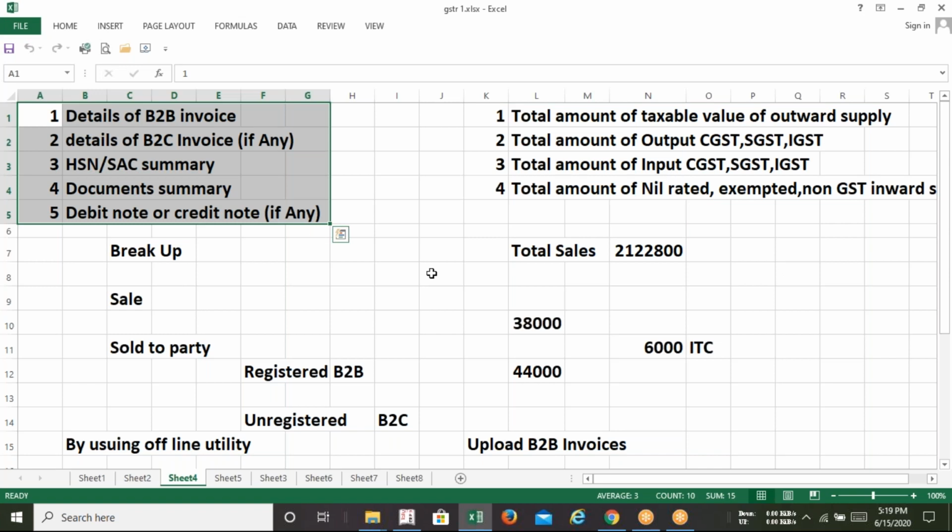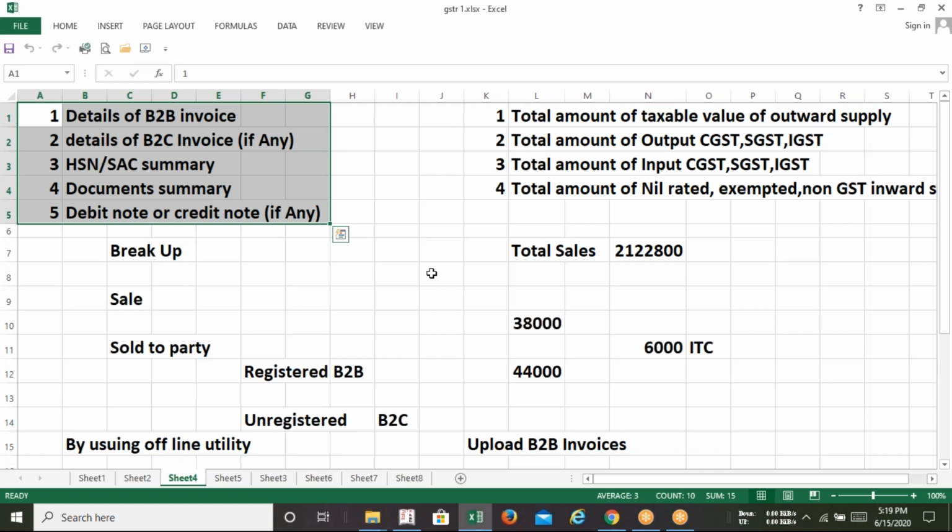Now the question arises: sir, if I am very new to GST as well as Tally, what is the return form you are talking about? What is the meaning of such a return form, and why are we going to file it? Basically, in the market, you will find two types of taxpayer.